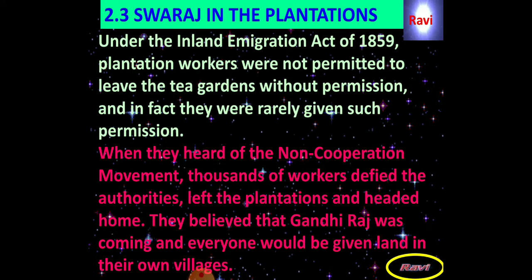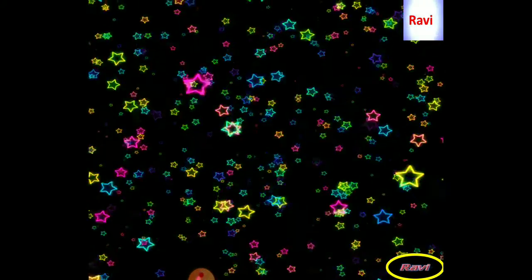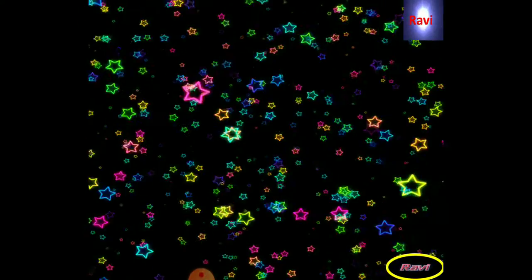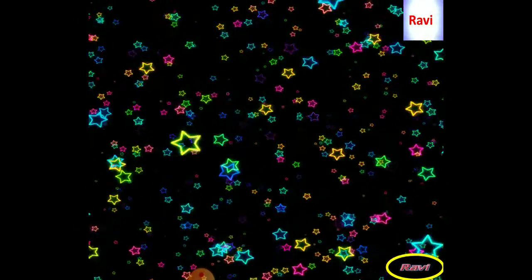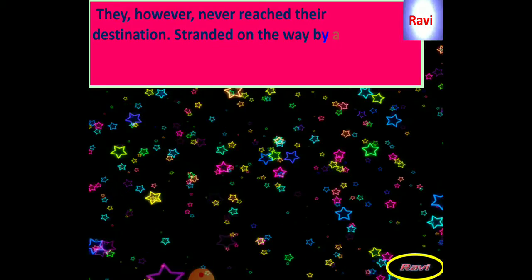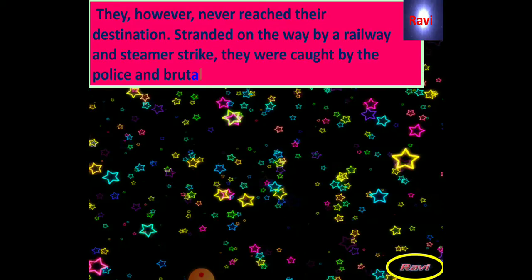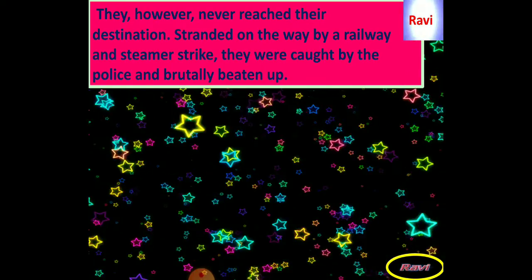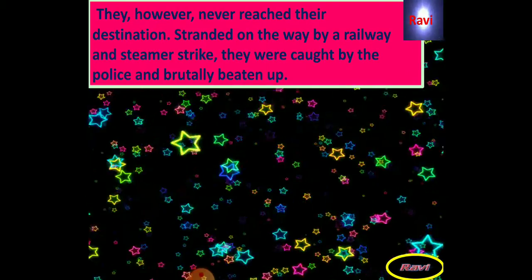When they heard of the non-cooperation movement, thousands of workers defied the authorities, left the plantations and headed home. They believed that Gandhi Raj was coming and everyone would be given land in their own villages. So when they heard the information about the non-cooperation movement, they thought that the movement would also spread even in Assam, and they also would get some independence. They would get some freedom from the landlords and the owners of these tea plantations.